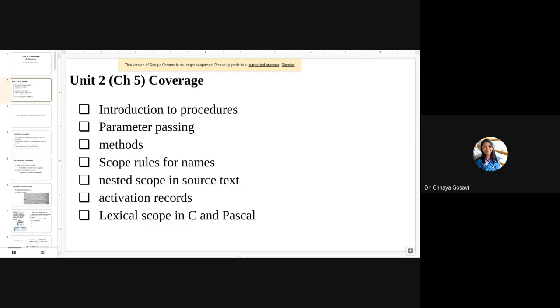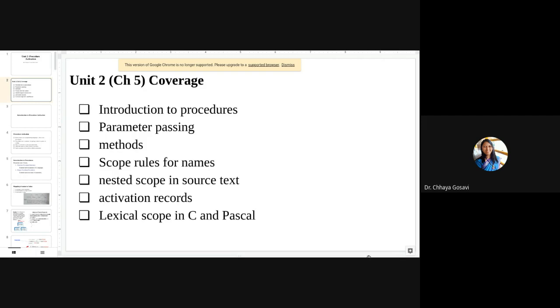Functions can return values, procedures cannot return values. In C, C++, Java, we didn't have any special keyword or special treatment for procedure or function, but some languages like Pascal have different keywords, but more or less functions and procedures are the same. For this topic, we are going to use the procedure keyword for functions as well.